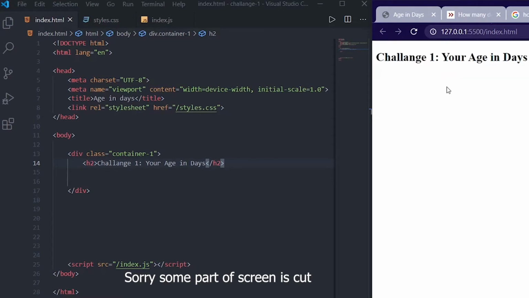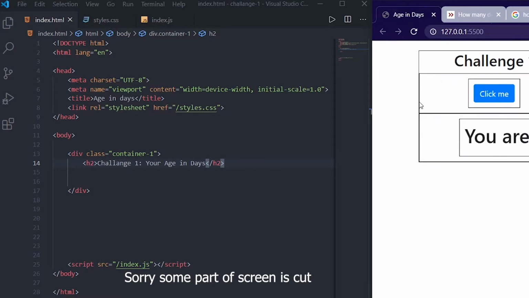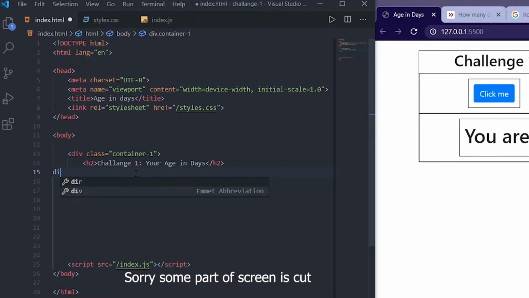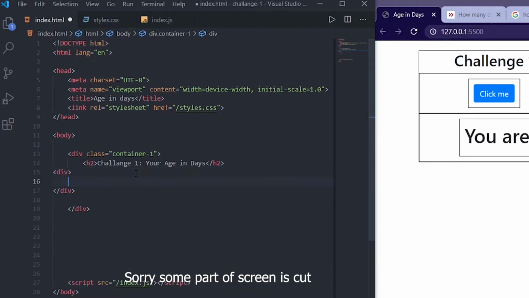Next we have another div, another box here which contains two buttons. So I will make another div here, and I will give that a class. I will name that flexbox container 1. What is flexbox? I will tell you in a minute. First let us go with the HTML part.